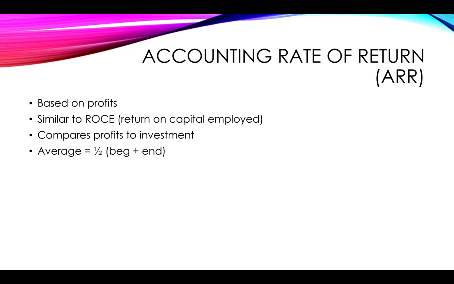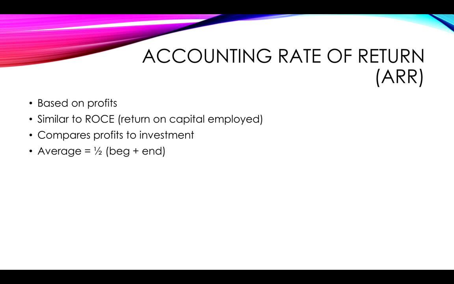To work out the average equity and non-current liabilities, you may remember you would have needed to look at the figures at the beginning of the year and the figures at the end of the year. You add them together and divide by 2 because you've used 2 figures, and that gives you the average for that period. Because the profit was for this entire period, it made sense to compare it to an average figure for that same period.